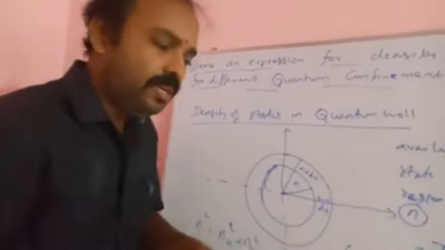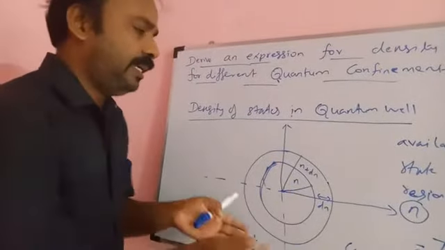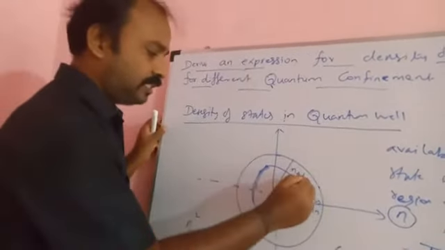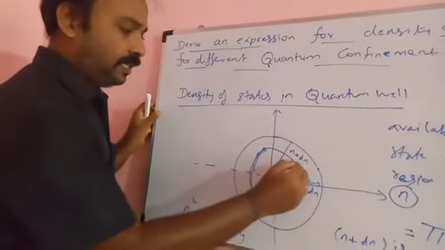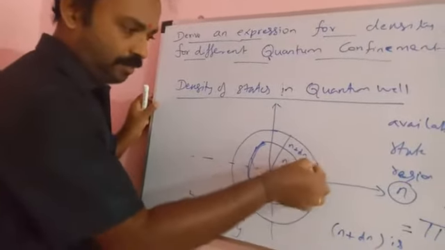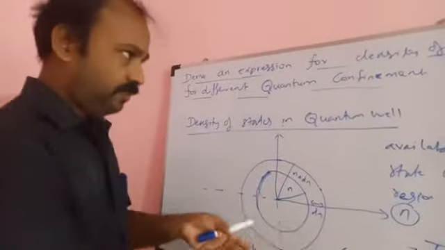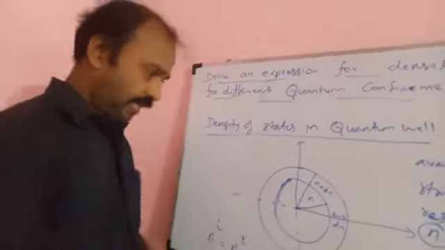So what is the meaning of this circle? That circle indicates the energy state. Within this circle, a number of energy states are there. Then within this region, the number of electrons are there. Sorry, the number of density states are there.